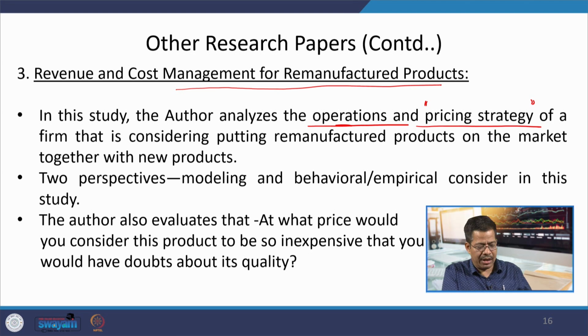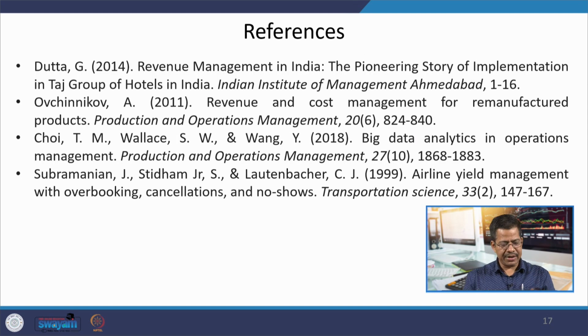During our discussion we never discussed pricing from a remanufacturing point of view, but this research paper will extend our discussion on how pricing can be an important factor for the success of the circular economy through remanufactured products. So, all these discussions are available to you with the help of these different research papers.